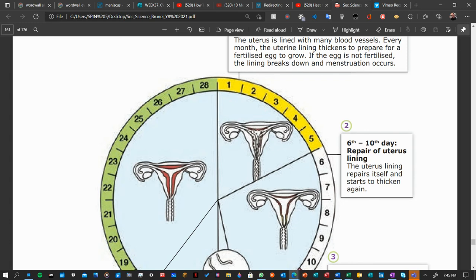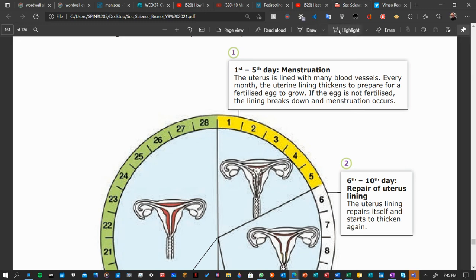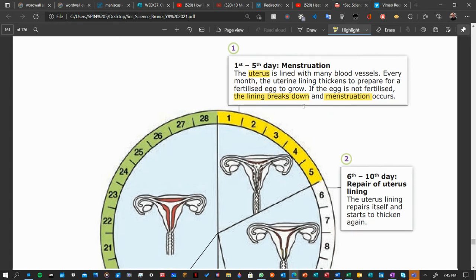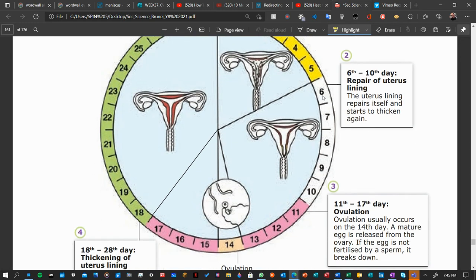When there is no baby, this will break down, and that is what we call menstruation. Menstruation is the breakdown of the uterus lining. The uterus lining is what becomes the blood. The breakdown of the uterus lining, that is the definition of menstruation. Simple as that. After all the uterus lining has broken down, it will start to repair again.